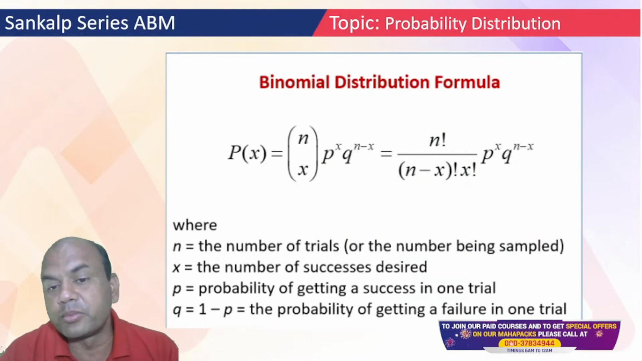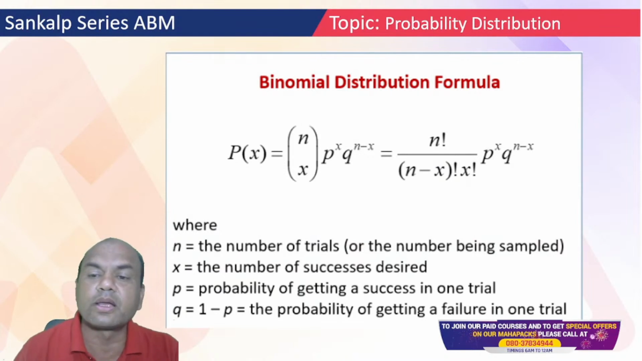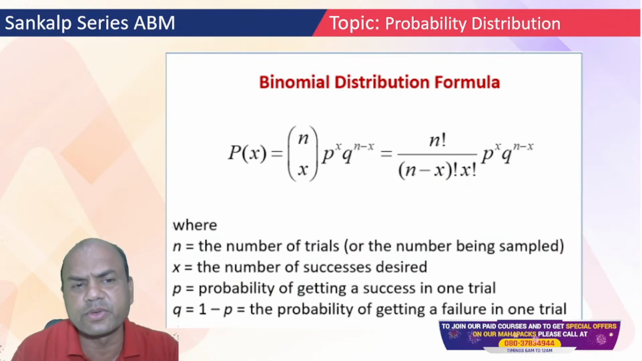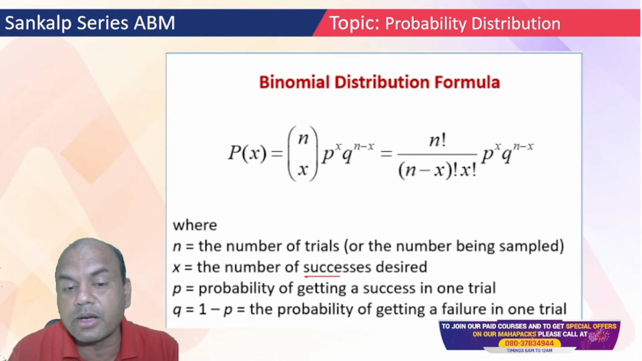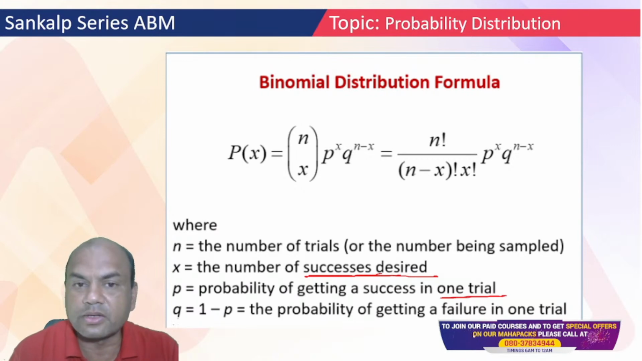Now, binomial, this is the formula for binomial: nCr into p raised to r, q raised to n minus r, or x, we call it. So nCx p^x q^(n-x). n is the number of trials. x is the successes required. p is the probability of getting success in a single trial, and q is the probability of getting the failure. So this is binomial.